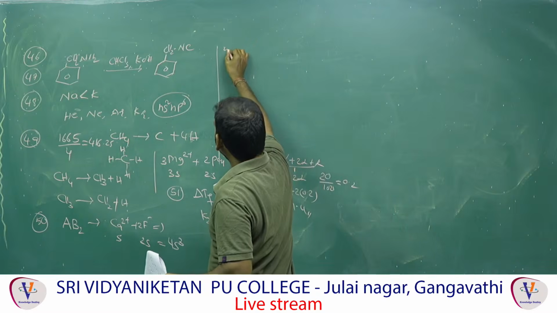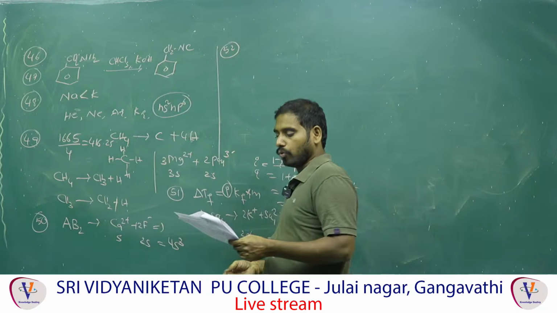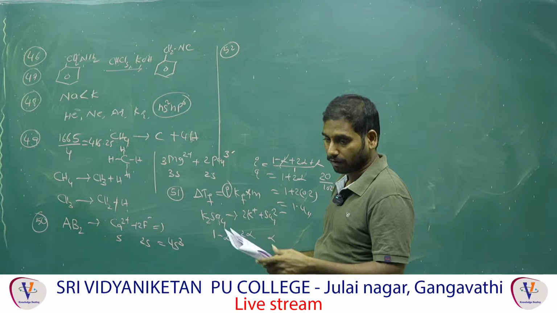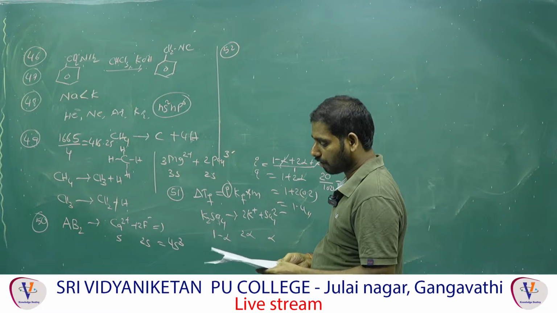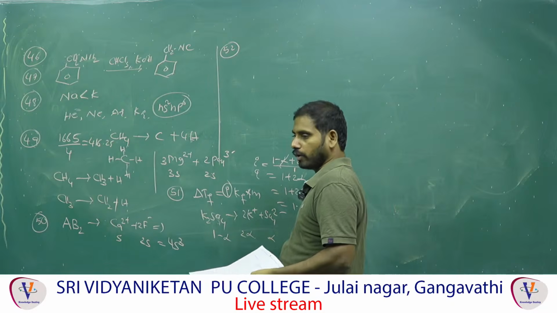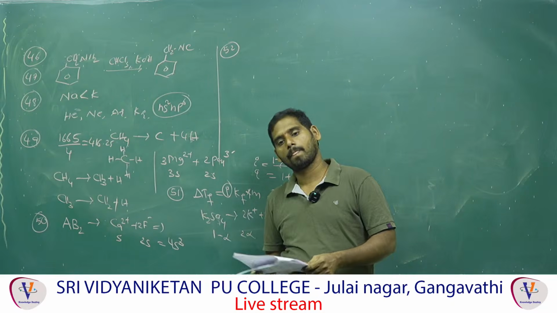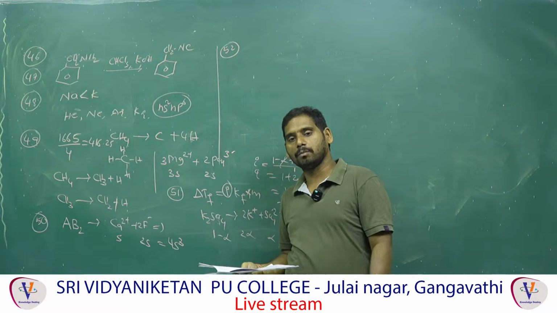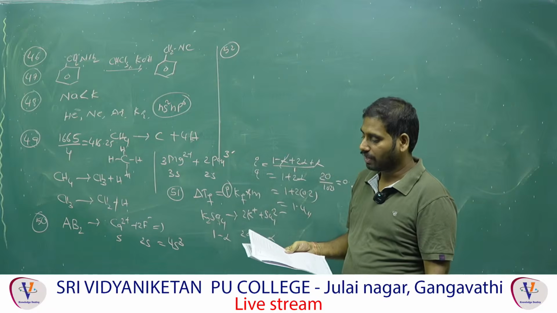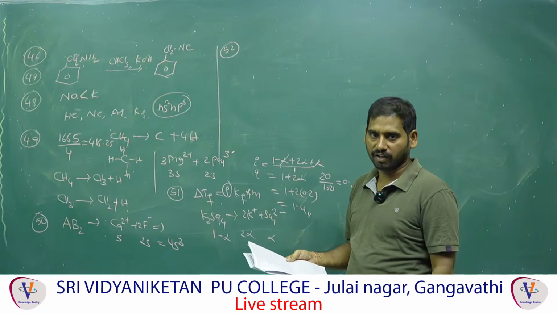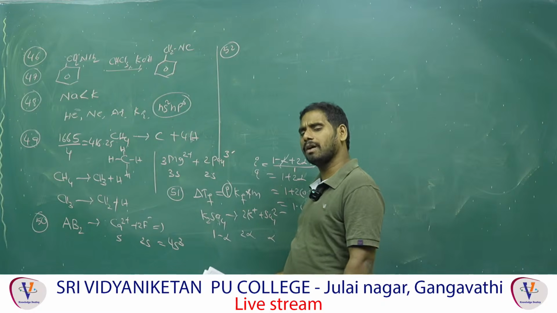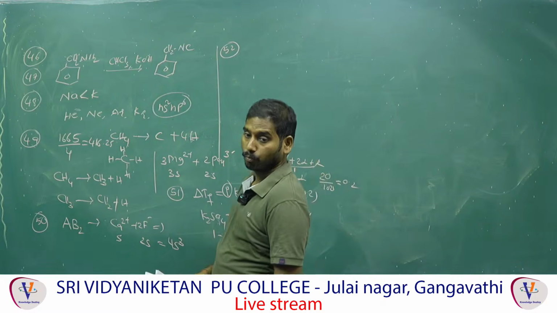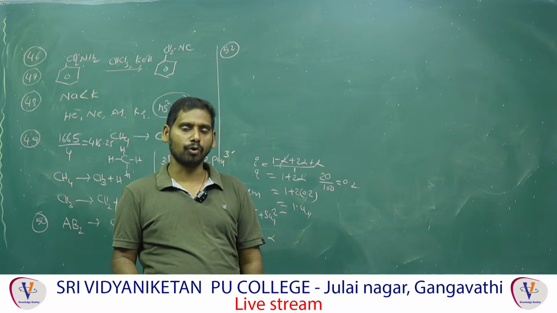Question 52 is related to the 13th group, p block elements. All these graphs are given. So actually very important, these graphs you have to remember. In the 13th group, most of the physical properties will have exceptions. Most of the exceptions are in the 13th and 14th groups.